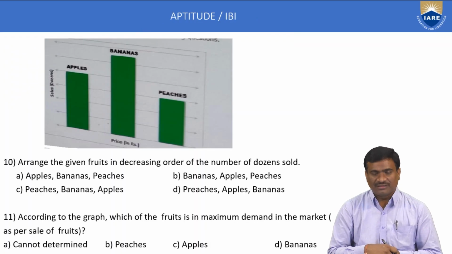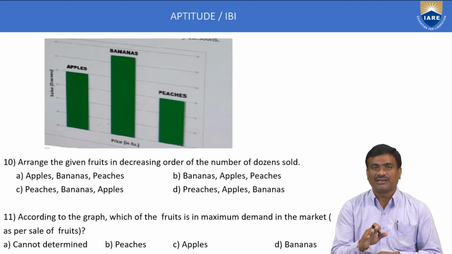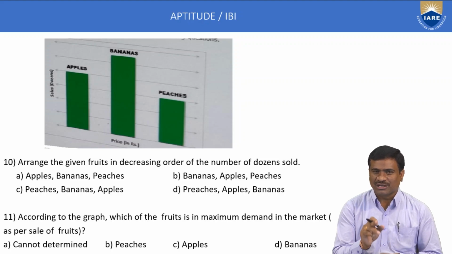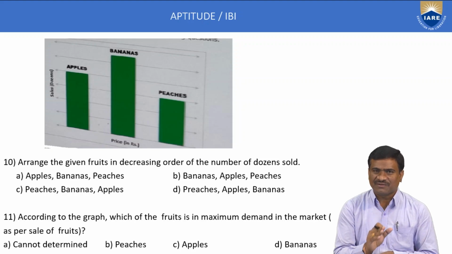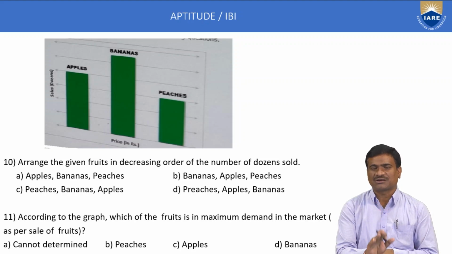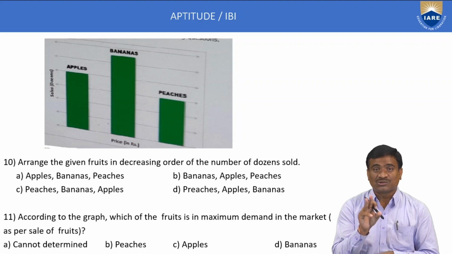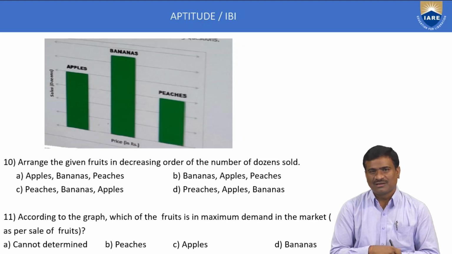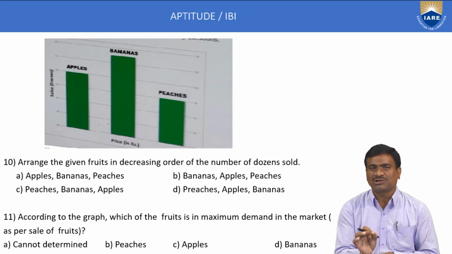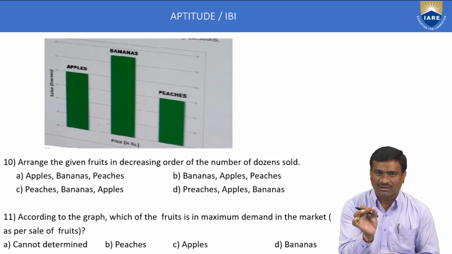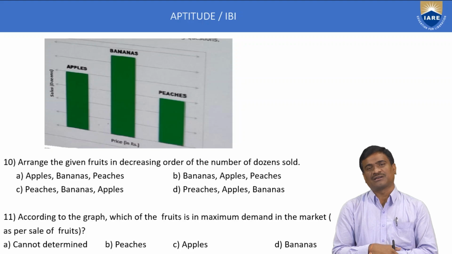Next, the 10th and 11th, data interpretation. Subtopic number 2 in data interpretation: bar chart. This is very important for abstract reasoning. Two charts are given. The first chart is 2 marks, the next chart is 3 marks, total 5 marks only from data interpretation in the abstract reasoning section.